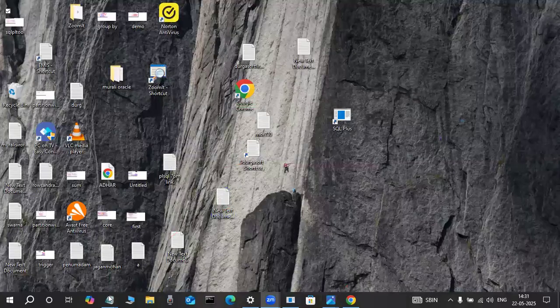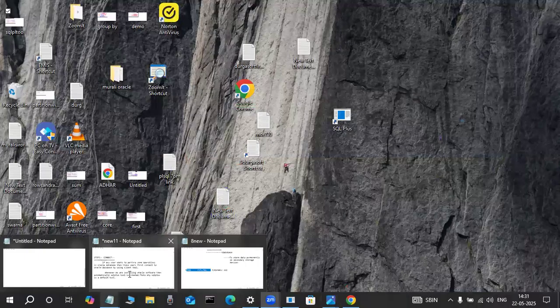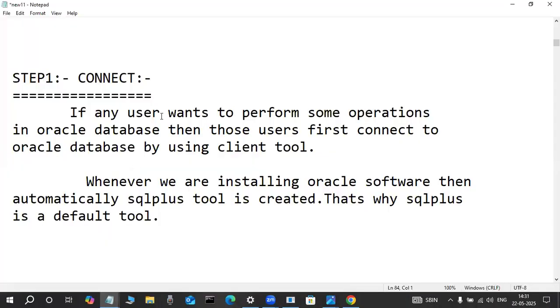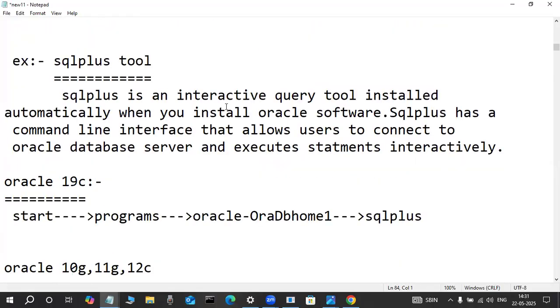Screen observe it. What does the SQL Plus tool mean? That is a command line tool. That is better to know first. Why? Because through the SQL Plus tool, learners can learn a subject in a very easy way. So, for example, observe here, the SQL Plus tool.